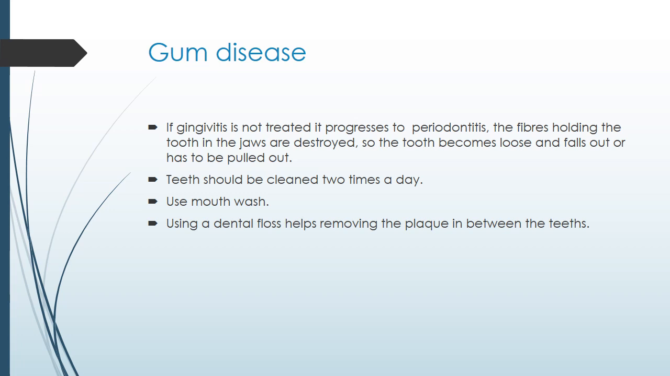Now in the second stage, if the gingivitis is not treated, it progresses to periodontitis. This is also another disease in which the fibers holding the teeth in the jaw are destroyed, and so the tooth becomes loose and falls out or has to be pulled out. This is another disease. It is also a gum disease.